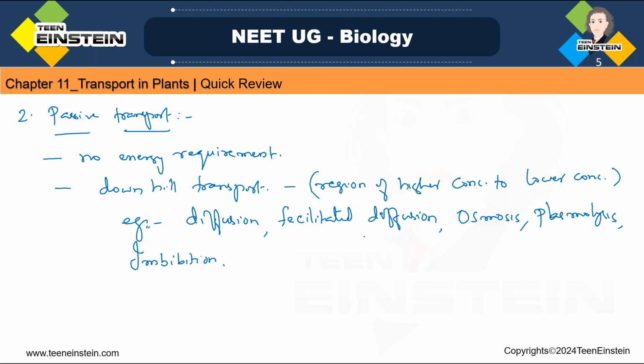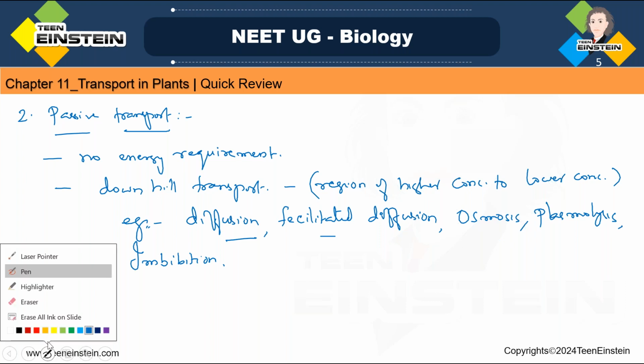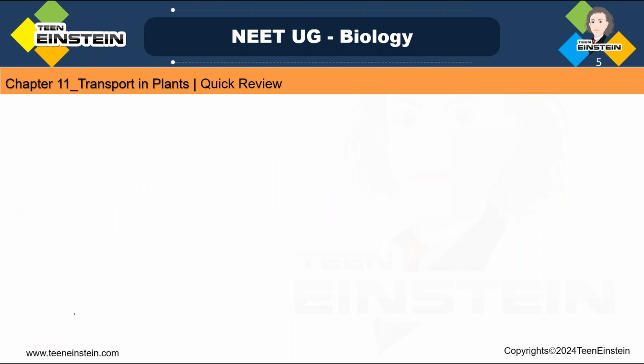So first let's see what is diffusion. Under passive transport you need to learn diffusion, facilitated diffusion, osmosis, plasmolysis, imbibition. The basic concept is the same. It's a passive transport method without energy requirement, and that is the downhill transport method. Clear? So let's see diffusion first.